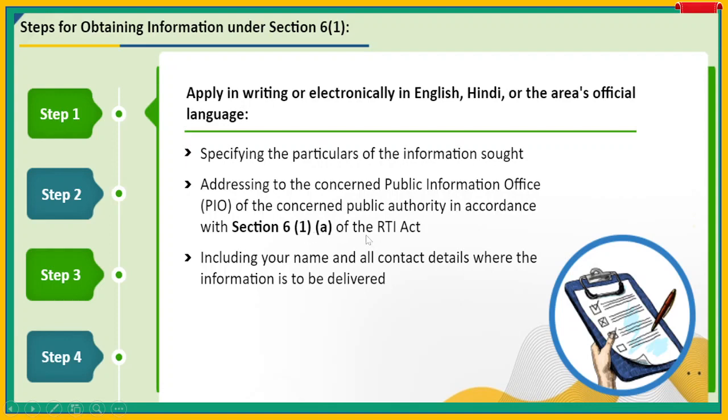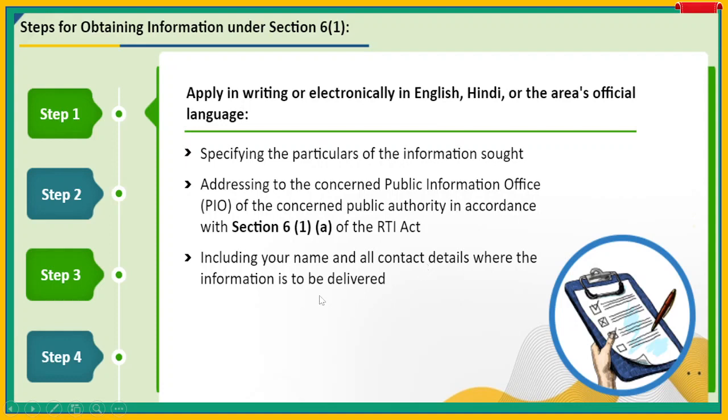So as intimated earlier itself, we have to mention the department. When we mention the department, the particular office, then it is addressed to that particular office, including your name and all contact details where the information is to be delivered.